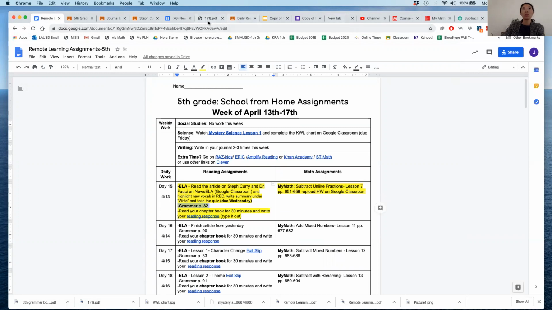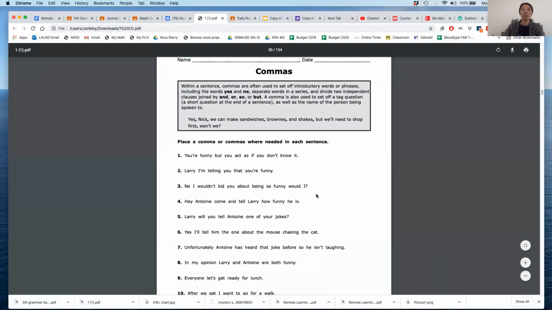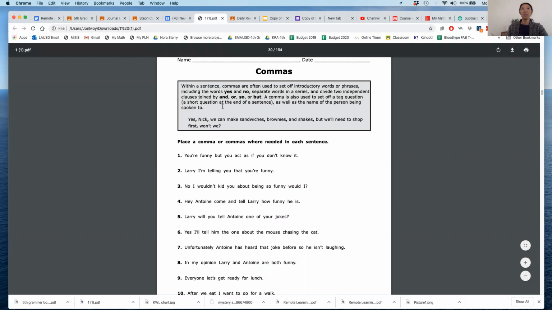So page 32 looks like this. Today we're working on commas, okay? So it says within a sentence, commas are used to set off words or phrases. So it's provided to give a little pause or tell where a phrase ends, okay? So anytime you see yes or no at the beginning of a sentence, you have to add a comma after that. Sometimes when you see and, or, so, or but, you can use a comma to set off the clause that comes after that or before that, but not always, okay?